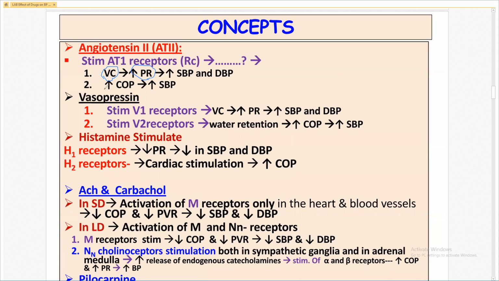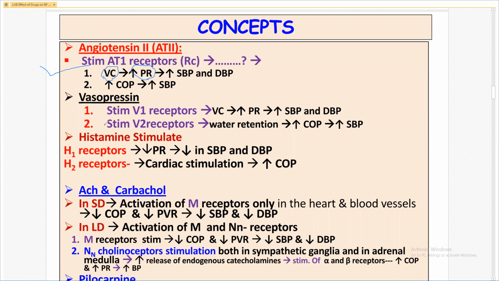It also increases the cardiac output. So angiotensin 2 receptor is responsible for the increase in systolic and diastolic blood pressure. Examples are captopril, lisinopril, fosinopril, all pril derivatives.